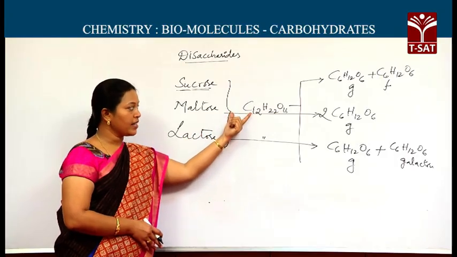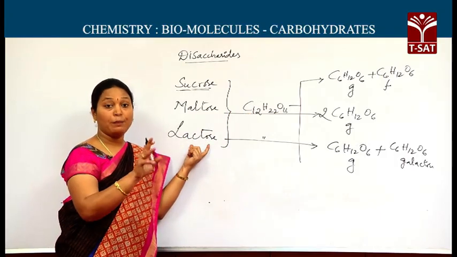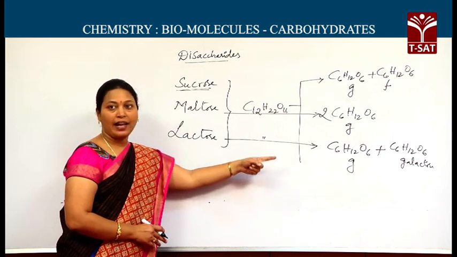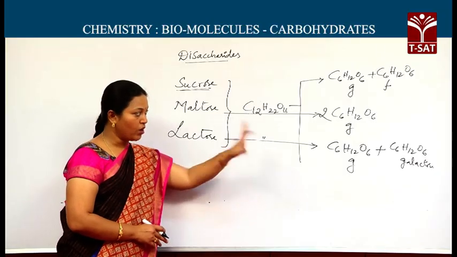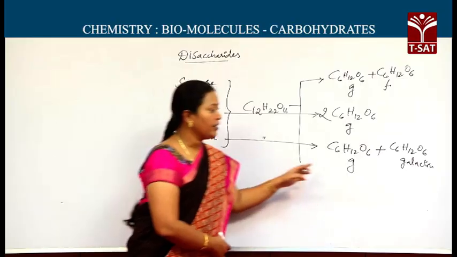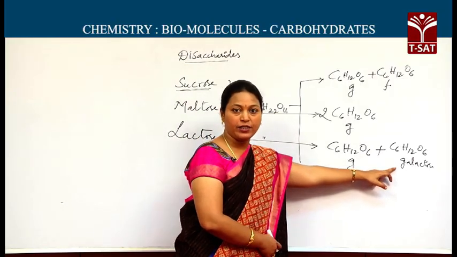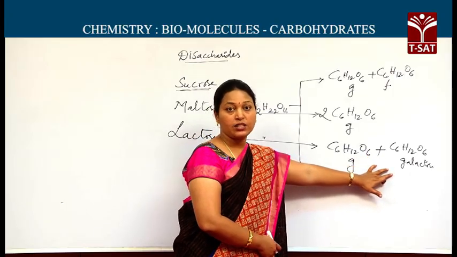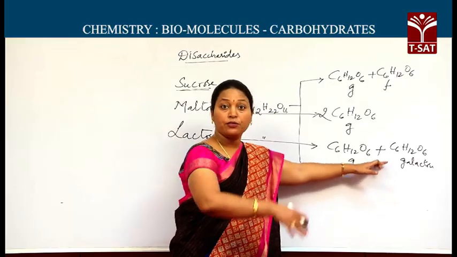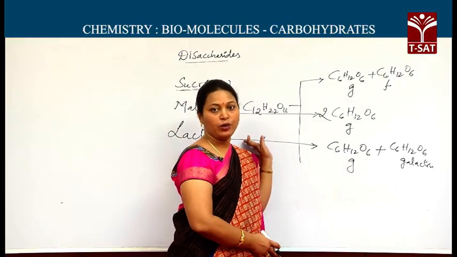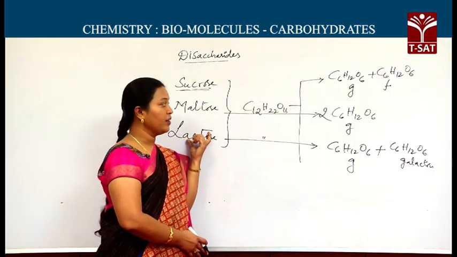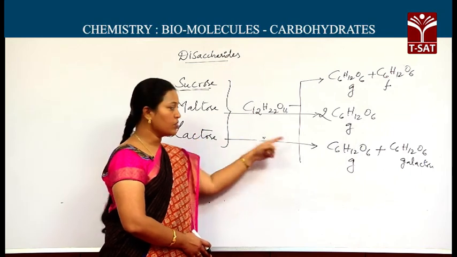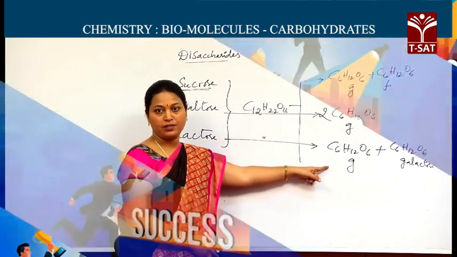If the disaccharide hydrolyzes to produce two epimers, I am repeating the word here, epimers, then we can consider it as glucose and galactose. How can we say those two are epimers? Because of the configuration at the fourth carbon. Here it is with right side OH, here in galactose C4 with OH at left side. Of course, the question may not go up to this level. If the question is twisted in this way, you can attempt it. Disaccharide hydrolyzed to produce two epimers, then the answer will be lactose, because glucose and galactose are epimers.